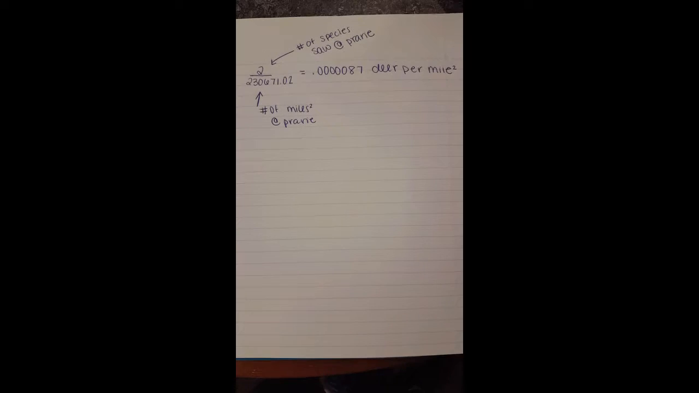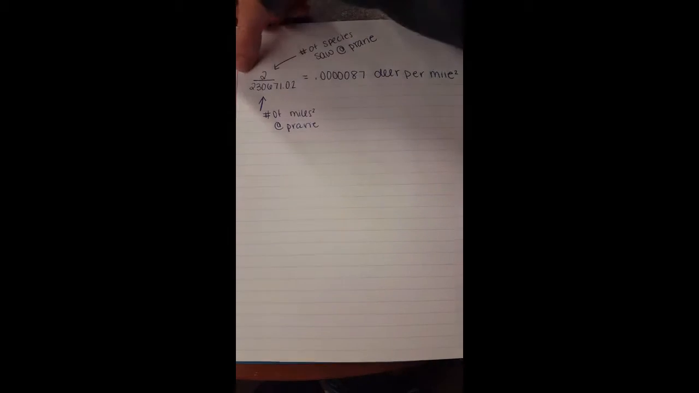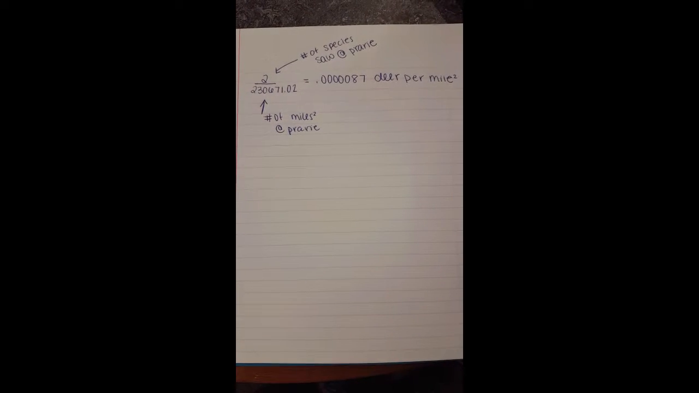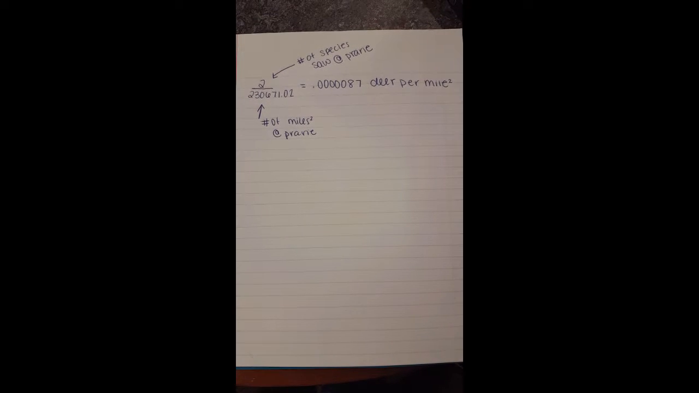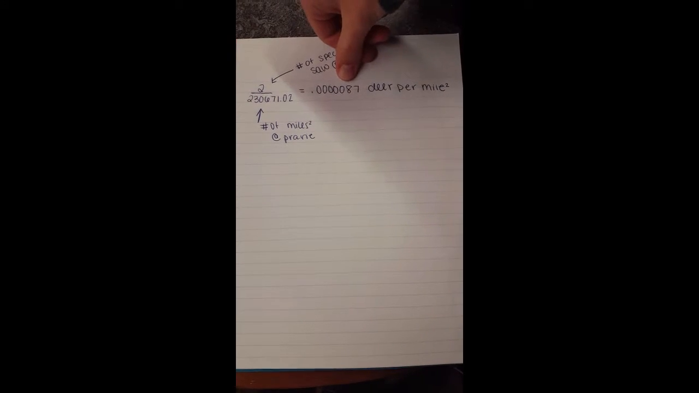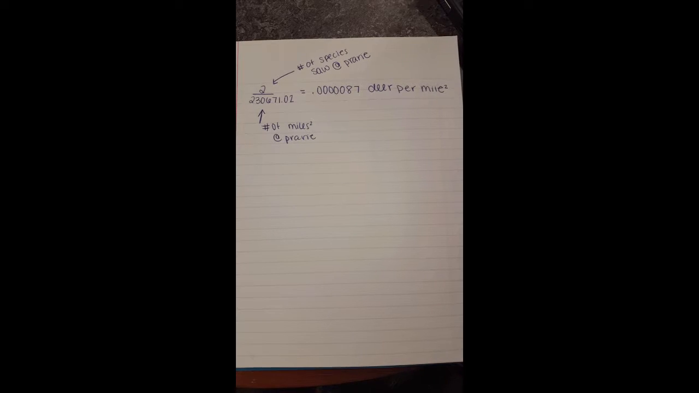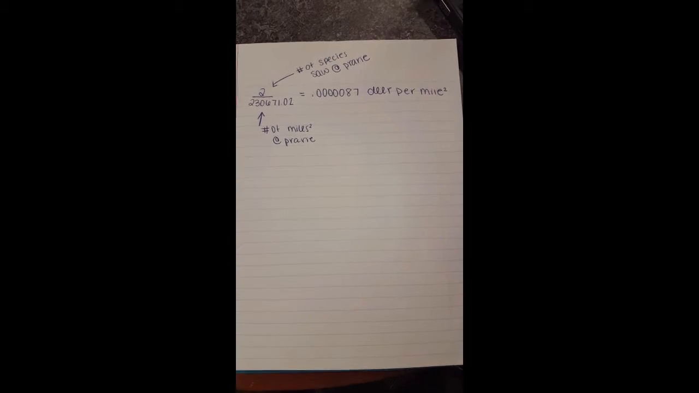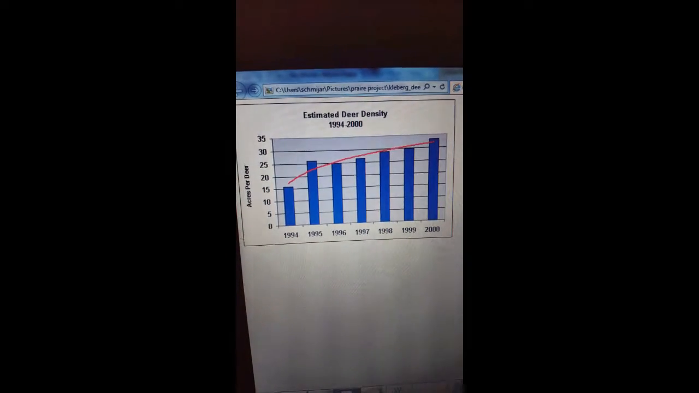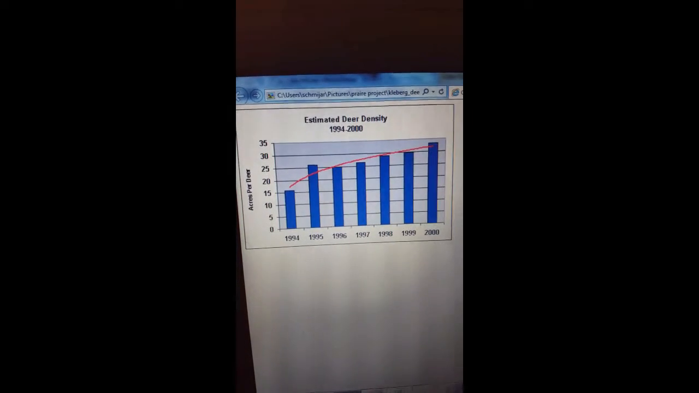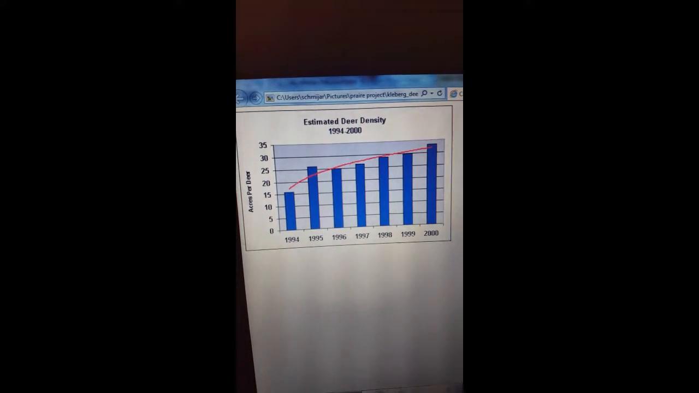With the population density of white-tailed deer, we took 2, the number of the species we saw, divided by 203,671.02 to equal 0.000087 deer per square mile in the prairie. Although we only saw 2 deer, this is the estimated deer density from 1994 to 2000 in Wisconsin.